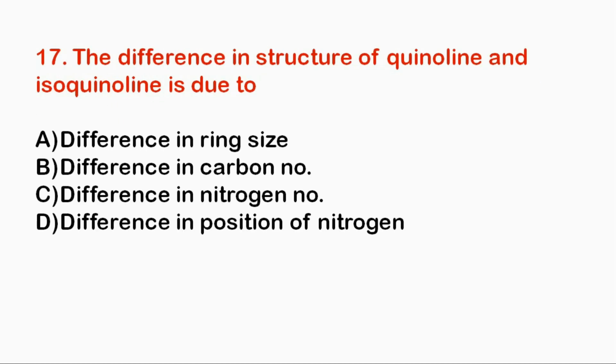Next question. The difference in structure of quinoline and isoquinoline is due to difference in ring size, difference in carbon number, difference in nitrogen number, and difference in position of nitrogen. So our correct option is option number D, difference in position of nitrogen, because in quinoline, nitrogen is present at position number 1, and in isoquinoline, nitrogen is present at position number 2.